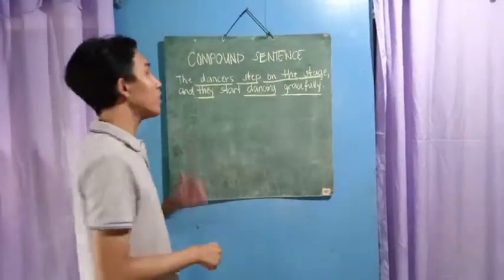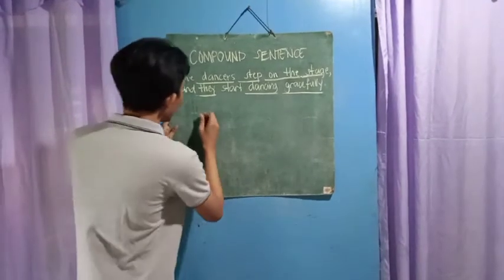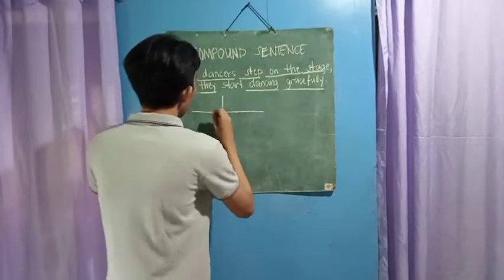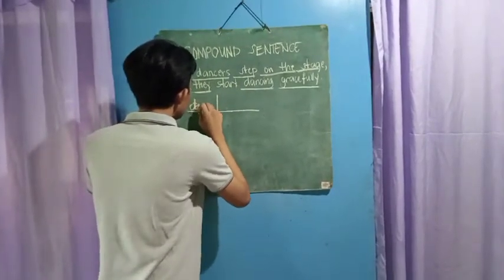So first, we diagram the first simple sentence. First, we draw a horizontal line and then a vertical line. And put our subject here, which is dancers.